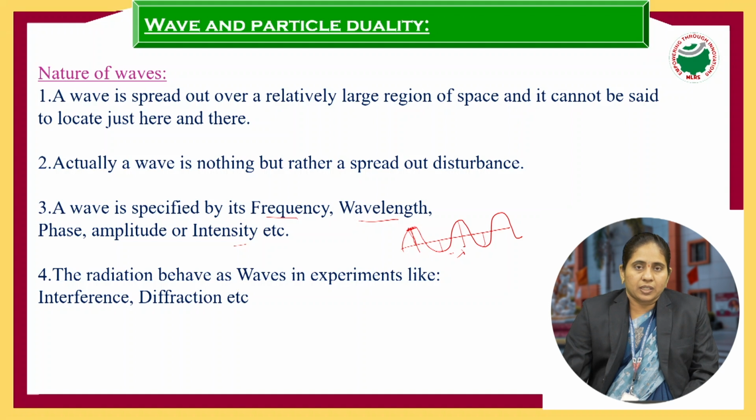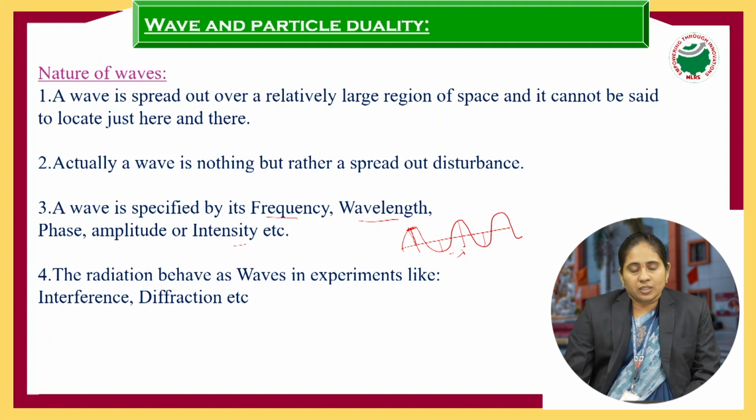Wave and particle duality. First, the nature of waves. Actually, what is the meaning of wave? The wave is a disturbance created in a medium. So the wave cannot be specified at a particular location. It can move from one place to another place. The radiation has wave behavior, shown by the experiments called interference, diffraction, reflection, and refraction. The terms which can describe the wave behavior are frequency, wavelength, amplitude, intensity.